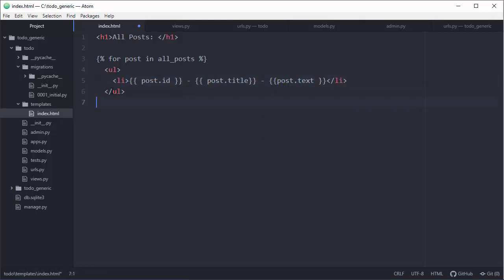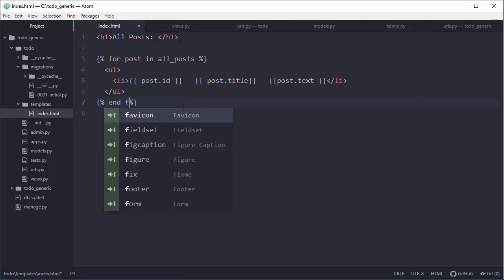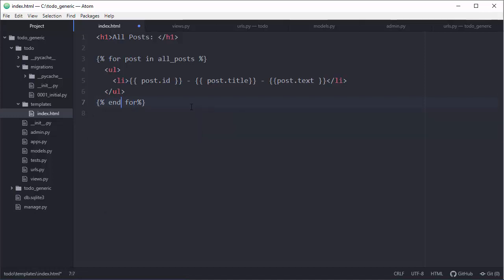Now after we are done with this hard-coded HTML, we need to close our loop. So end for, oops, this must be concatenated, right? So let's save this thing and let's go through it again.